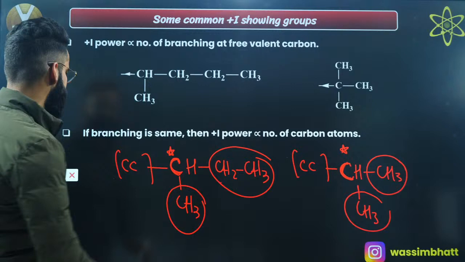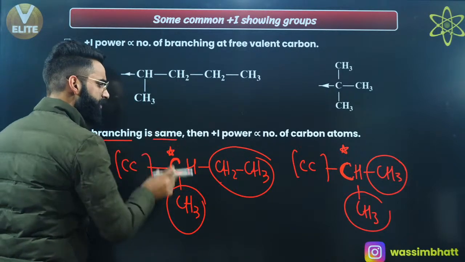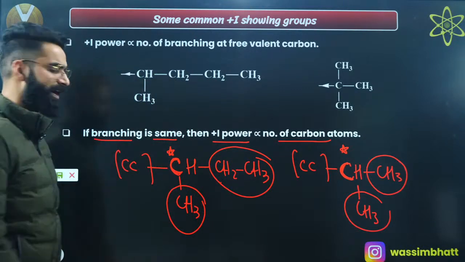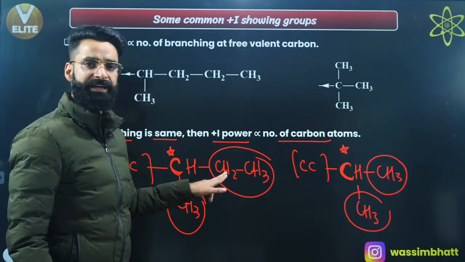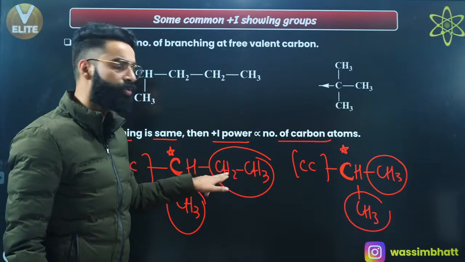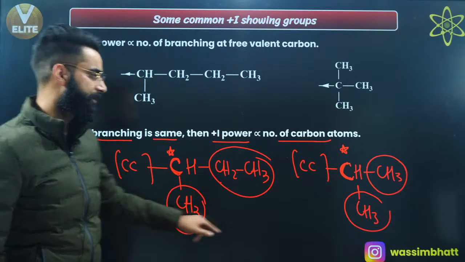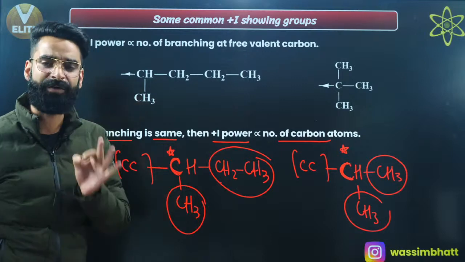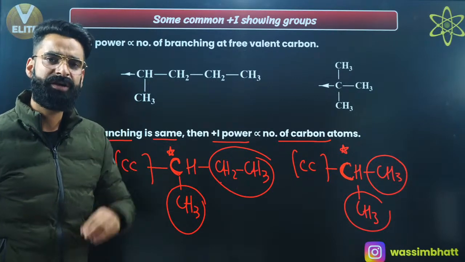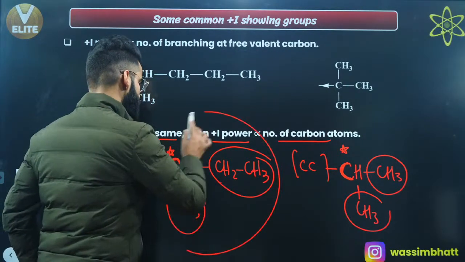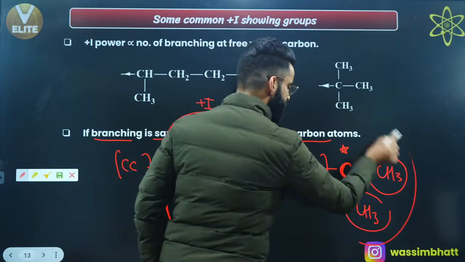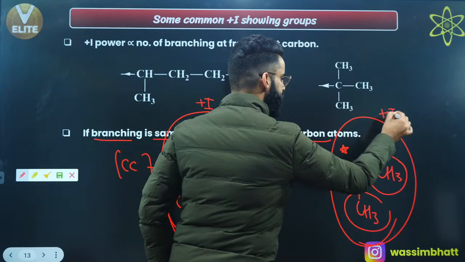And I told you a few minutes back, if branching is the same in both the cases, then plus I power is directly proportional to the number of carbon atoms, right? In this branch there are two carbon atoms, in this branch there are two carbon atoms. In this branch there is one carbon atom, one carbon atom in this branch. So wherever you have more carbon atoms in the branch, there the plus I power of the group will be more. So plus I power of this group will definitely be more than that of this group. So do remember this as well.